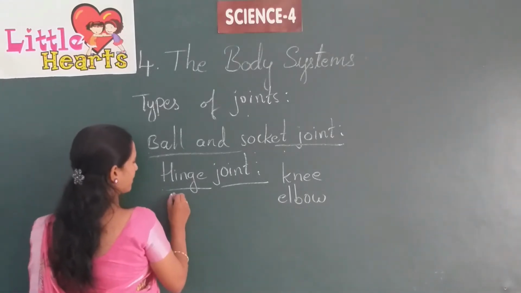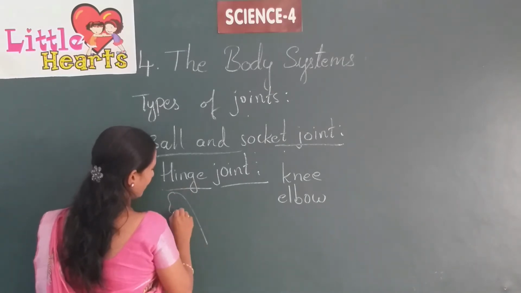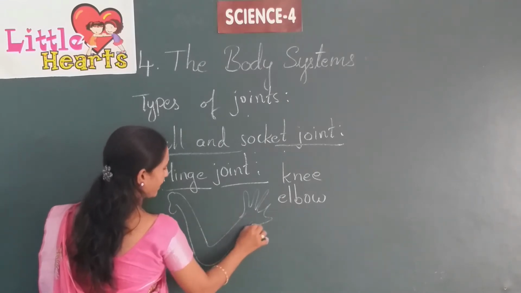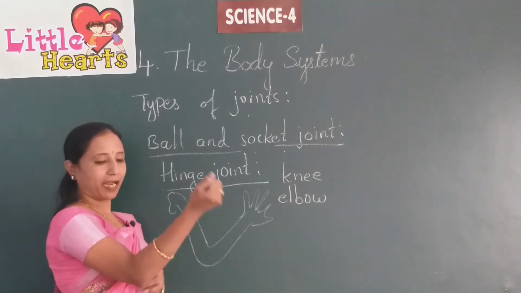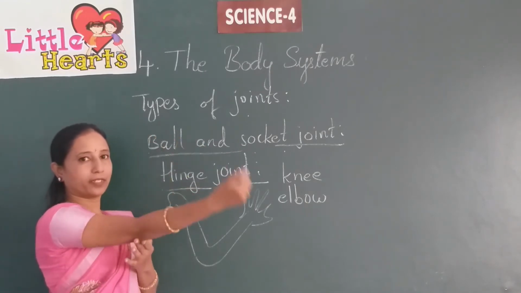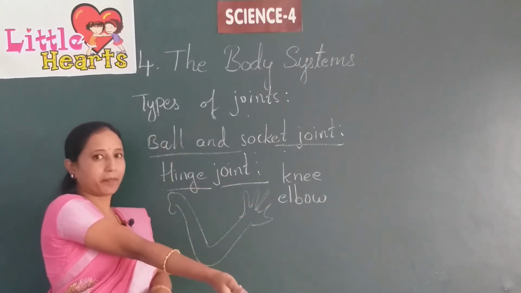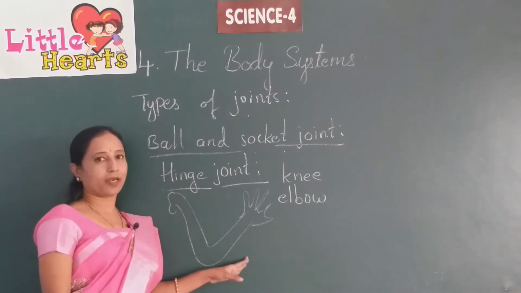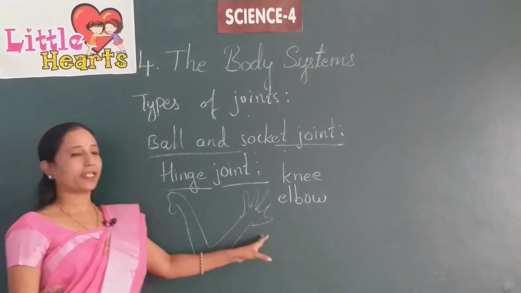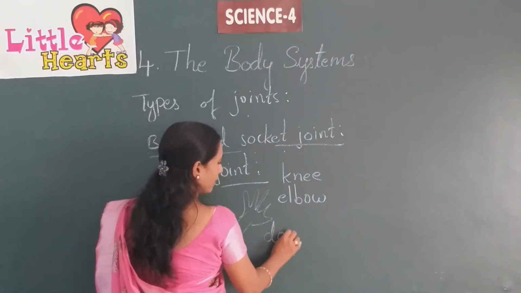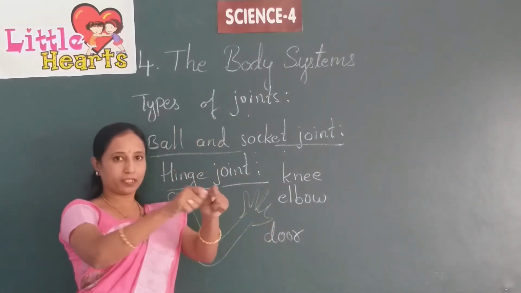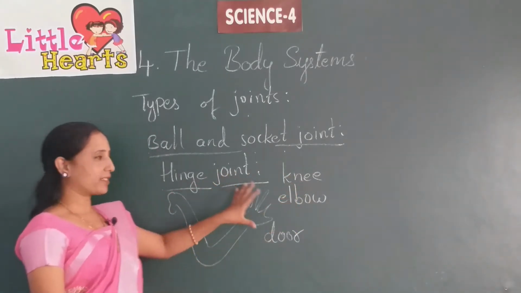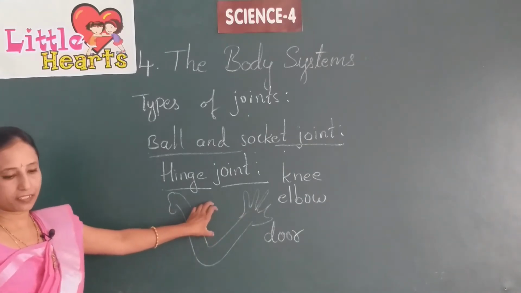For example, this is your shoulder, and this is your arm. You can lift up your hand in one direction and you can put it straight, but it can't be bent to the back side, only front and back. This kind of joint is known as hinge joint. If you take the example of a door, you can open the door and close it, but you can't move it to that side. This type of joint is known as hinge joint.